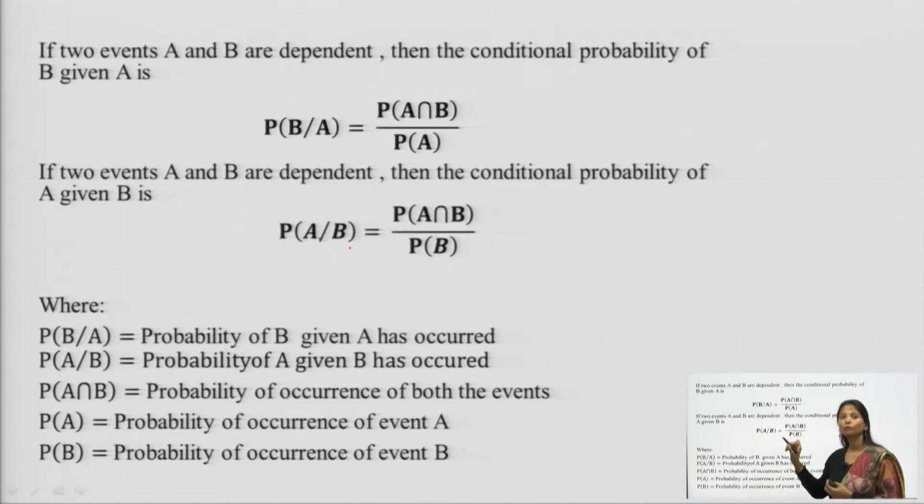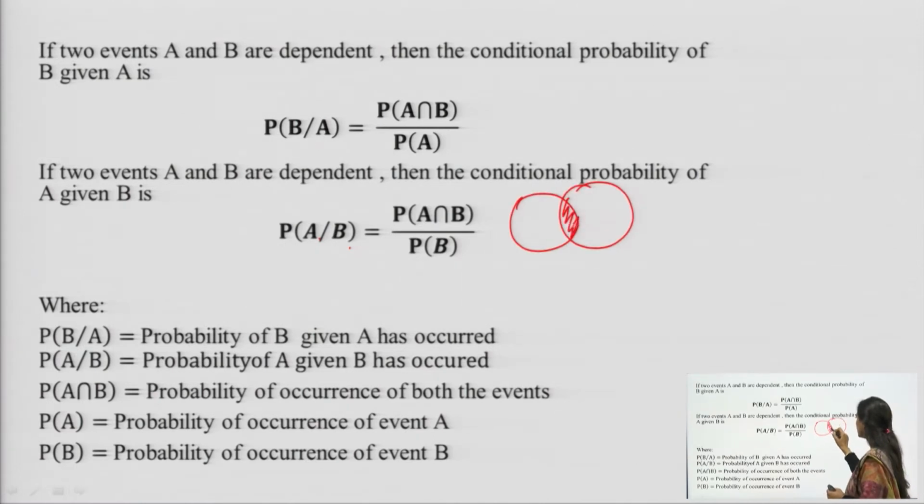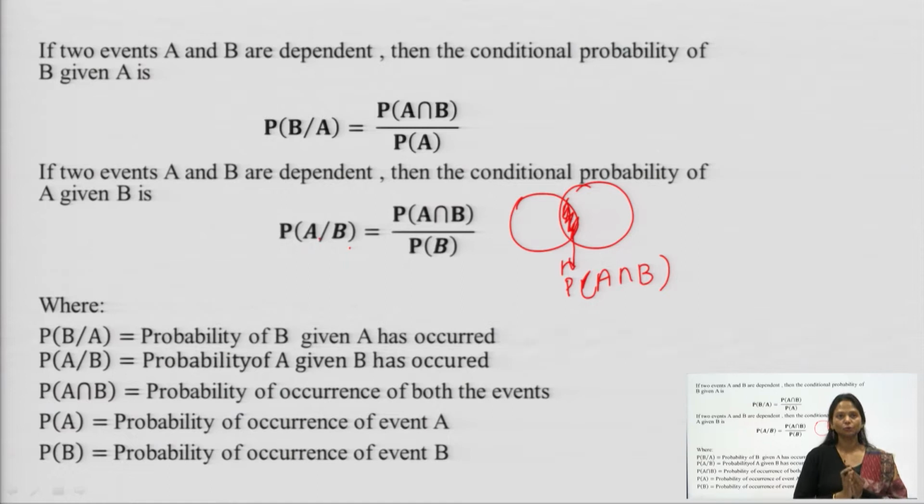So, probability of A intersection B, the part which is common in both, is kept in the numerator. This is the intersection part, divided by probability of B which is known to me.